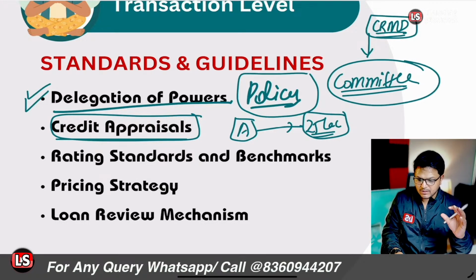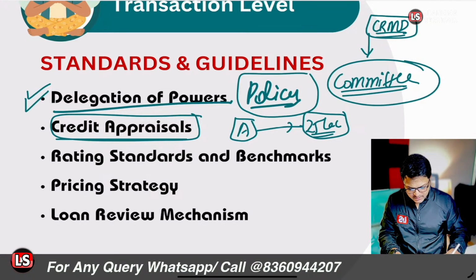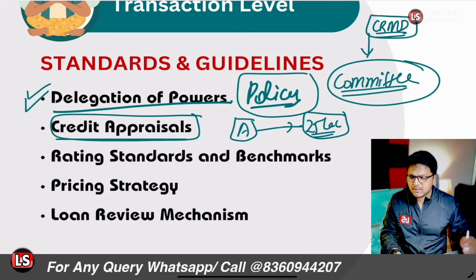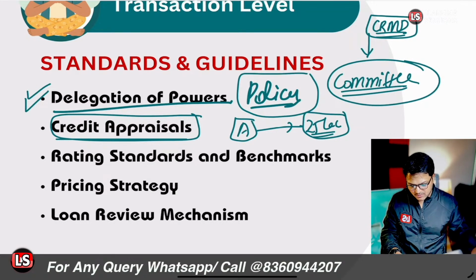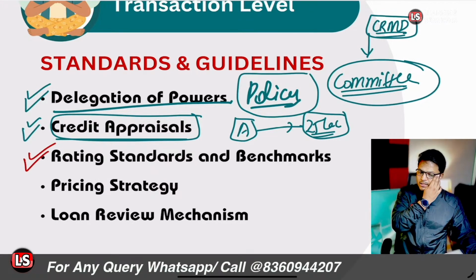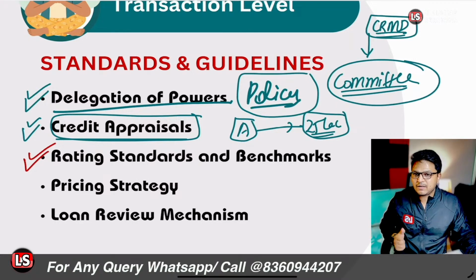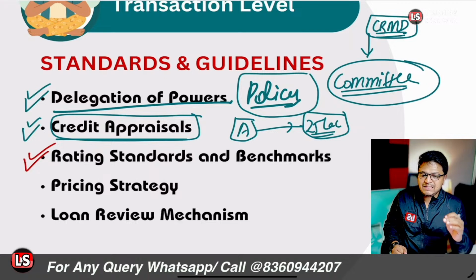After that, it's related to the rating. First of all, we should also have the prudential limits, but before that, let's talk about the rating standards and benchmarks. At the transactional level, the third thing is rating standards and benchmarks: credit risk assessment must be delinked invariably from the regular renewal exercise.